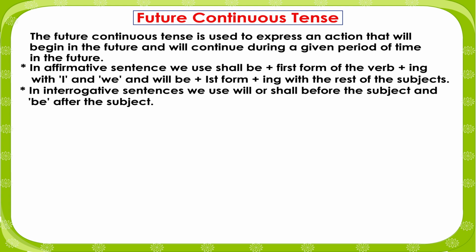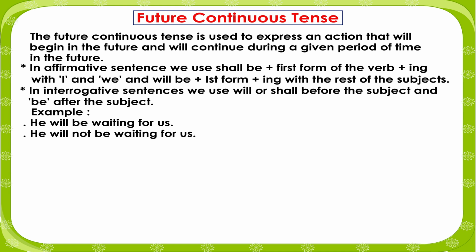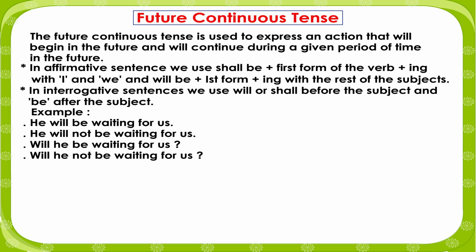In interrogative sentences, we use will or shall before the subject and be after the subject. Example: he will be waiting for us. He will not be waiting for us. Will he be waiting for us? Will he not be waiting for us?